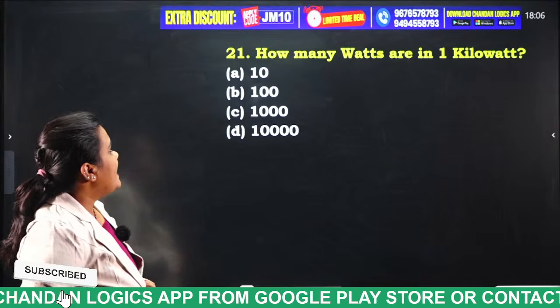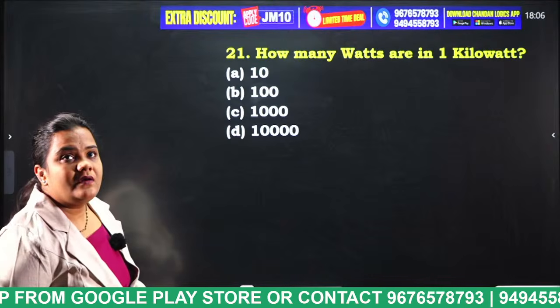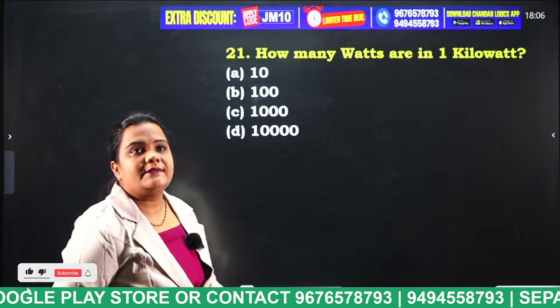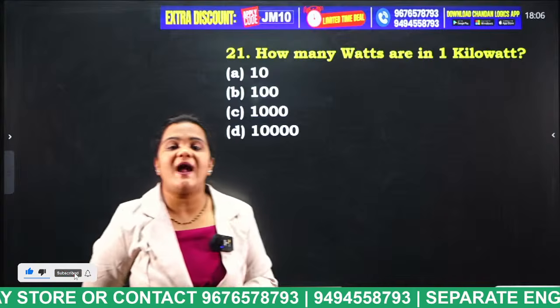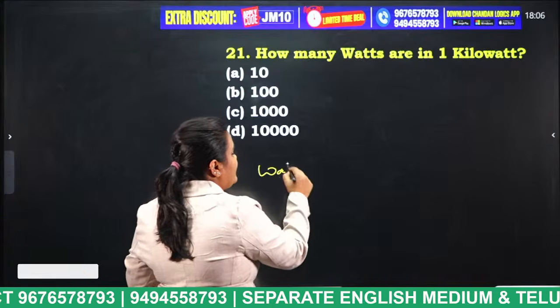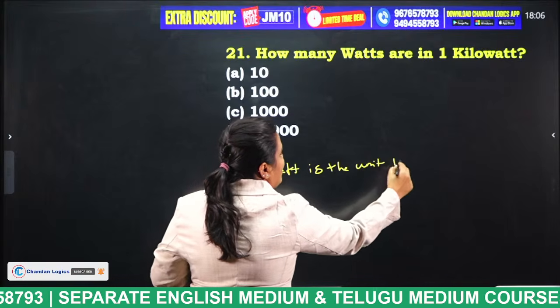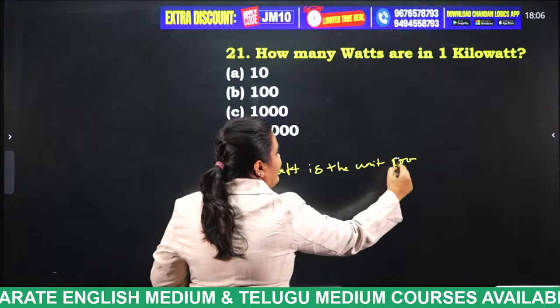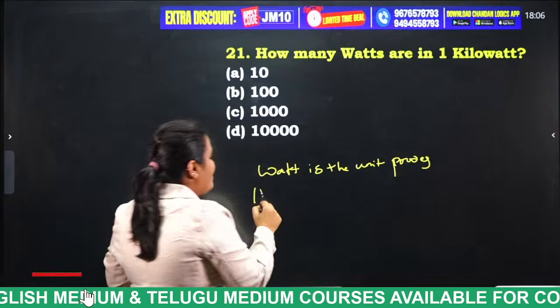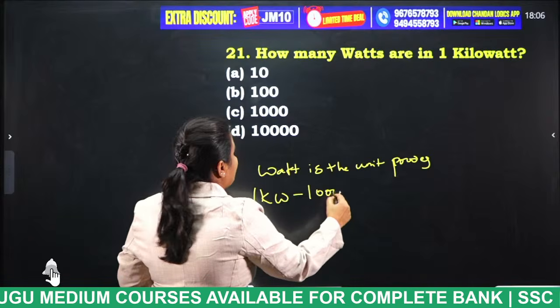Next, how many watts are in 1 kilowatt? 10, 100, 1000, 10,000. Kilowatt. This watt is the unit of power, students. What is the unit for power? You all know the unit for power. Okay. So 1 kilowatt means what, students? 1 kilo is nothing but 1000 watts. Now what is the answer?